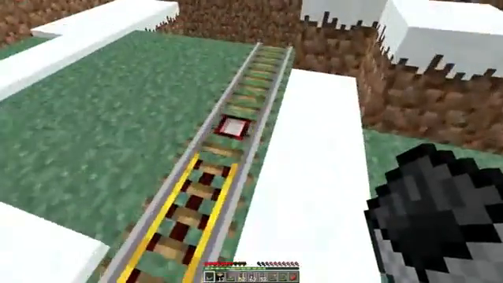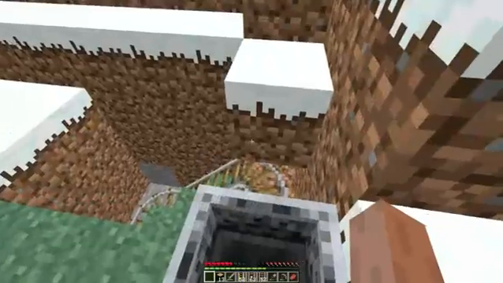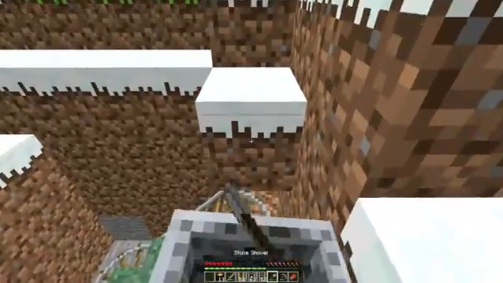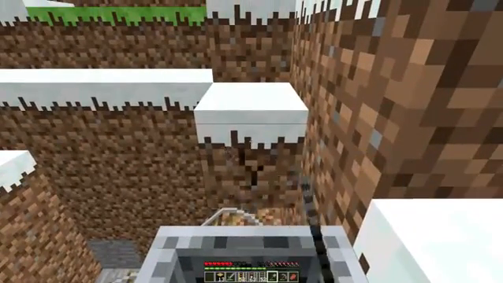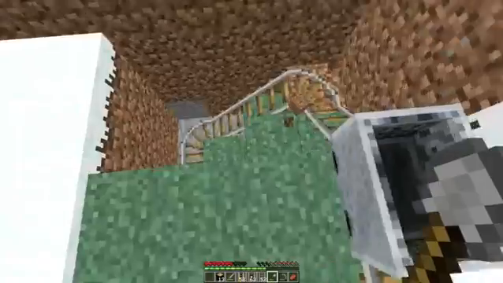Powered rails can be built by placing a column of gold on the left and right of the crafting table, followed by a stick in the center section and a redstone dust in the bottom center section.